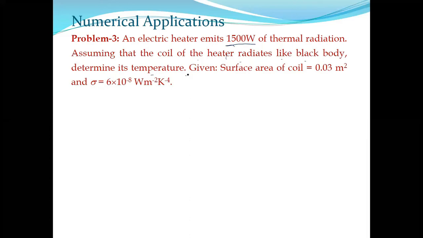When total energy is supplied, that means a wavelength range or a certain wavelength is not mentioned, total energy is supplied, total intensity is supplied, total power is given, totality is given. That means the value which is supplied or needs to be calculated doesn't depend on the wavelength. That means it covers all wavelengths or all frequencies. Then use Stefan's law or Stefan-Boltzmann law, whatever you say. That is E equal to sigma T to the power 4.